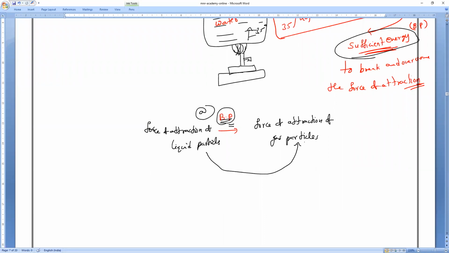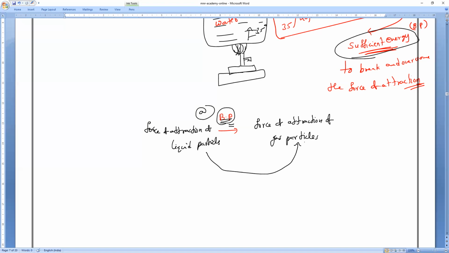Okay. So that is the cause of boiling. What is the cause of boiling? The kinetic energy of the particles keeps on increasing until the temperature reaches the boiling point. So the particles already attain sufficient energy to overcome what?